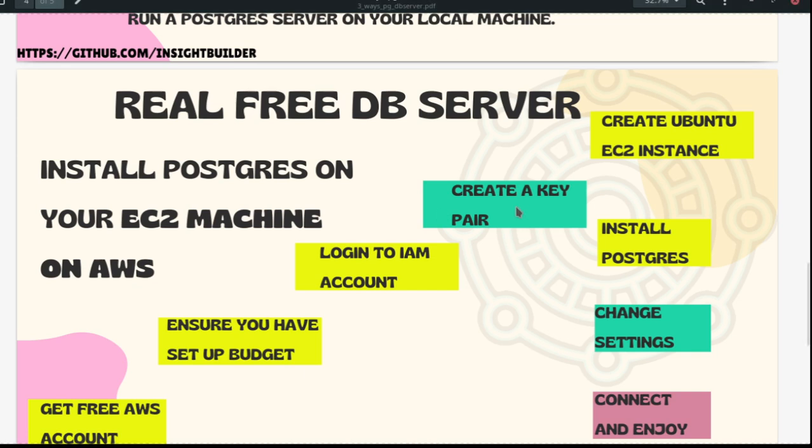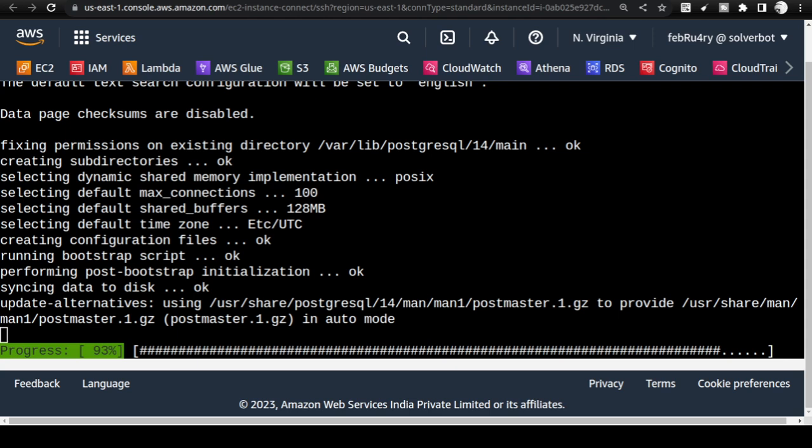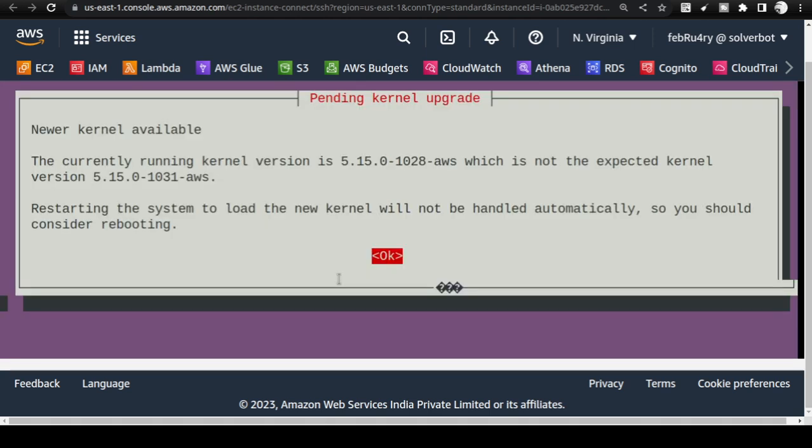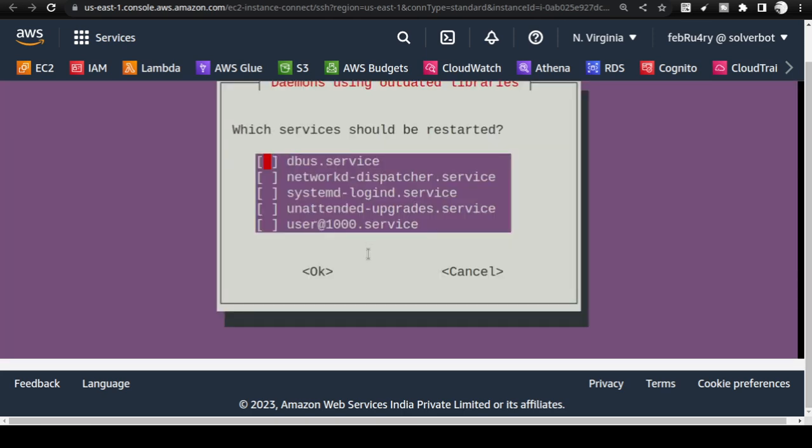So now we have got the EC2 Ubuntu instance, we connected to it and we installed Postgres. Okay. Now we have to start working on that. It is as simple as that, right? So I told you it is so simple. In less than 20 minutes, yeah, you have to add another 2 hours to your getting the EC2 AWS access. So you will get some window like this. Just press spacebar, it will be okay, and again it will say press OK.